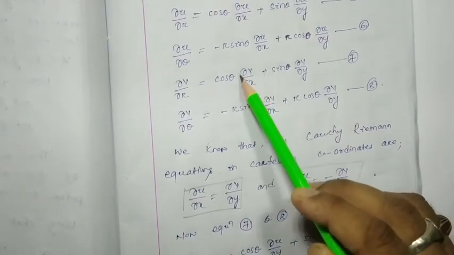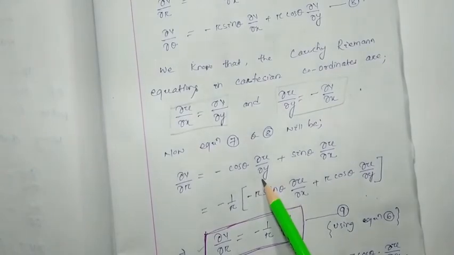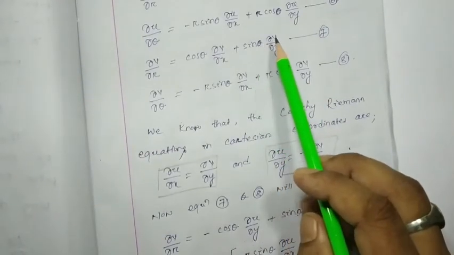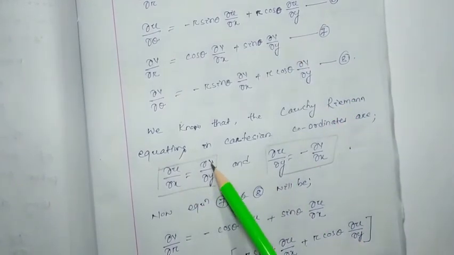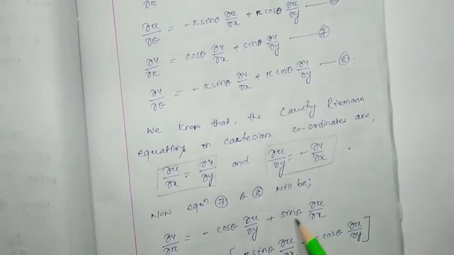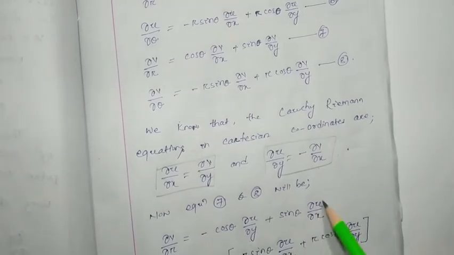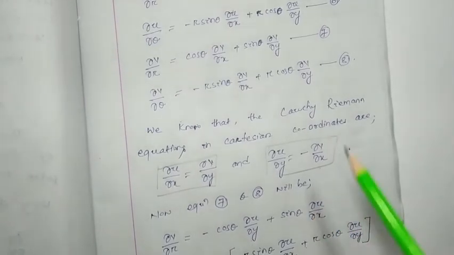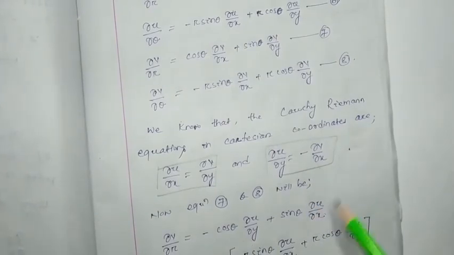So instead of del v by del x I can write minus del u by del y, plus sin theta into del v by del y. Del v by del y can be written as del u by del x. So sin theta into del u by del x can be written here. I substituted del u by del y instead of del u by del x.